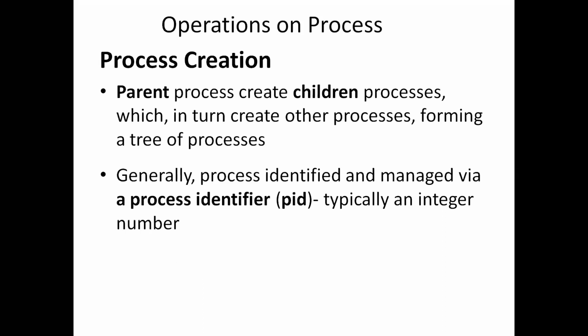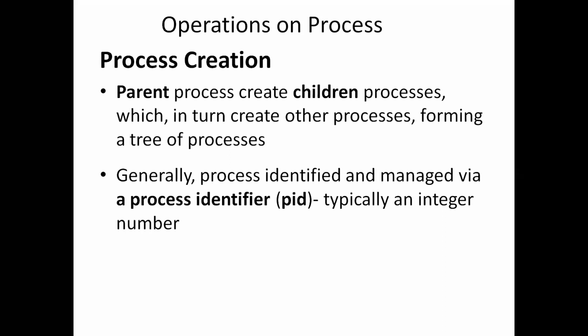The parent process creates the child process, which in turn creates other processes, forming a tree of processes. Here, the creating process is called the parent process. The process which is creating a new process is called the parent process, and the newly created process is called the child process.